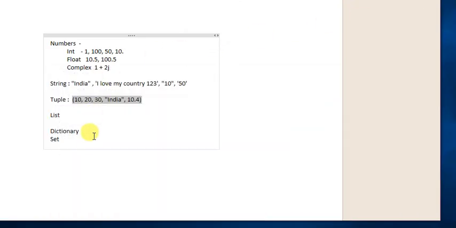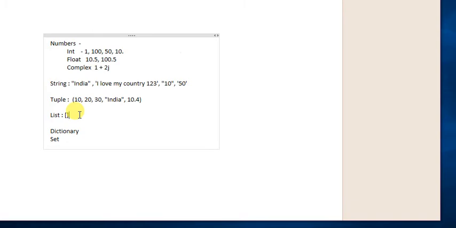Next data type is list. Let's see what a list is. Basically, a list is also similar to a tuple, but the way you create it is different. Here in the list, we use an open square bracket and a close square bracket.